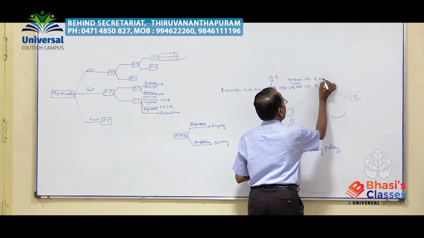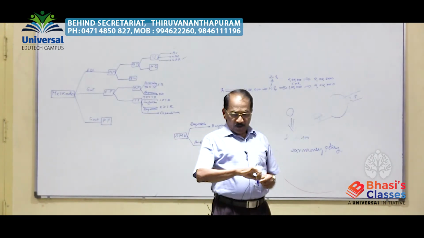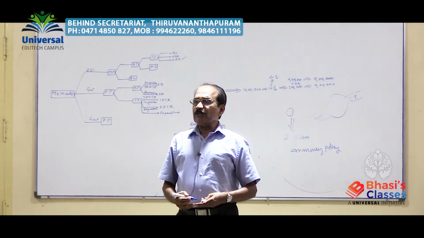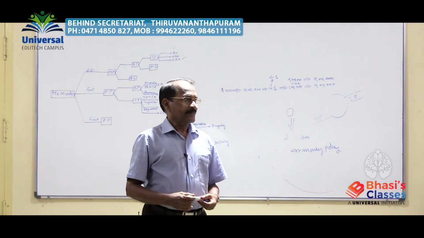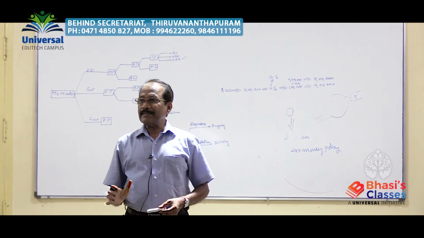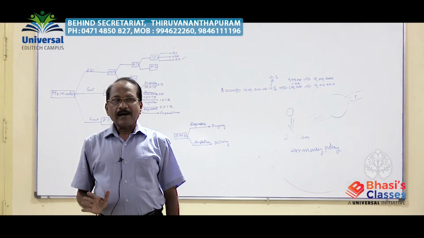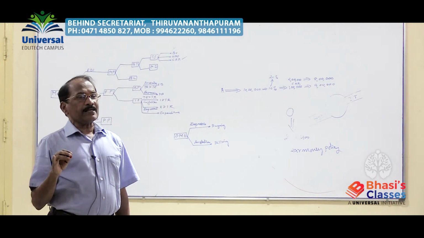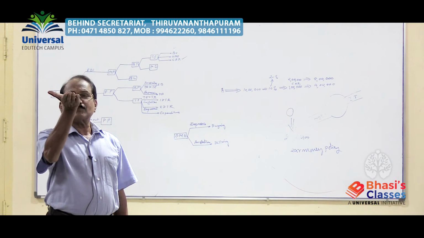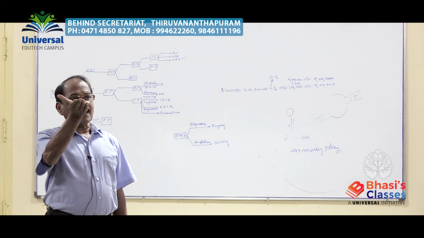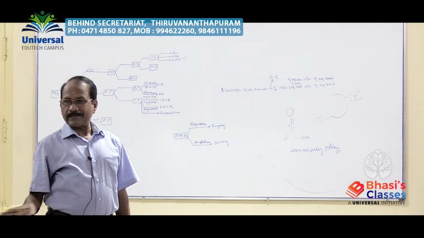Our loan lending capacity has reduced from 9 to 8 when the CRR is increased. Credit creation by the commercial bank is reduced by enhancement of the CRR during an inflationary period.